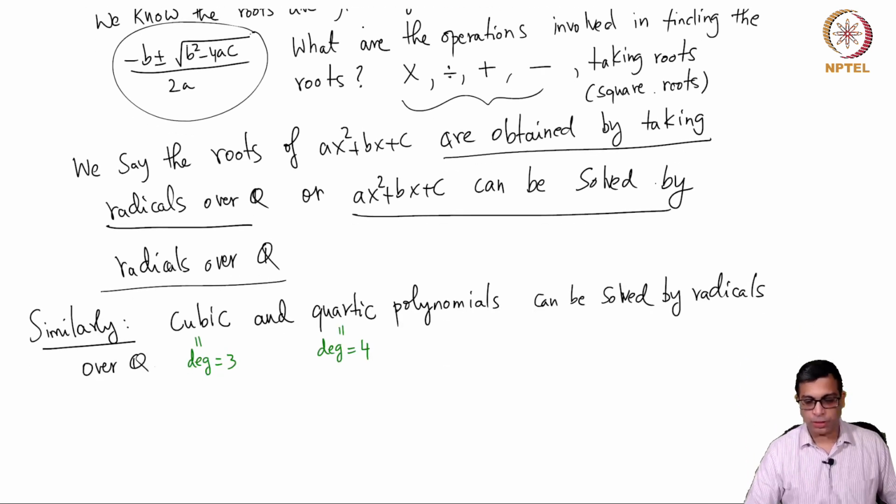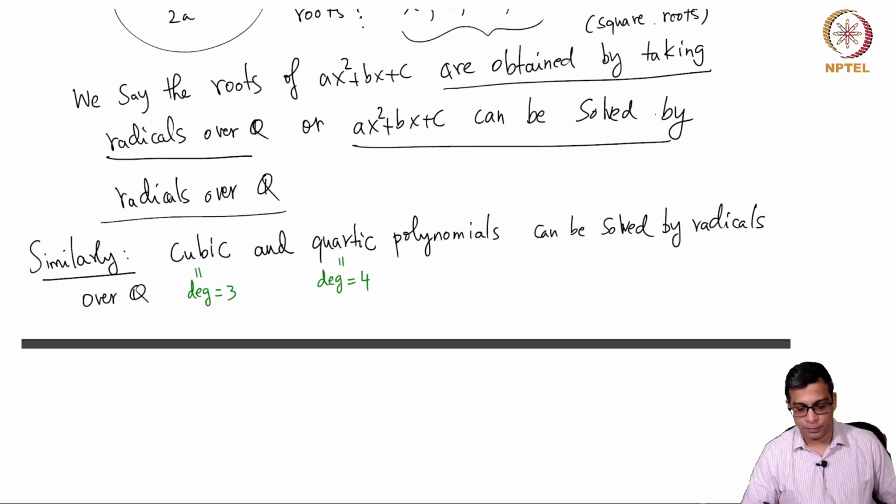So I can solve them by radicals, which means you give me any cubic polynomial.